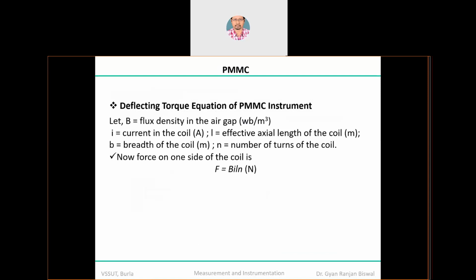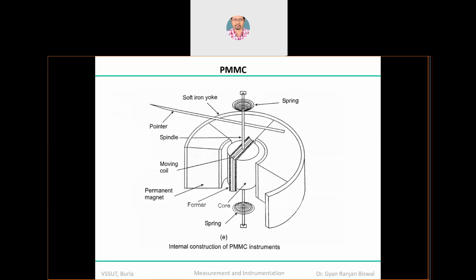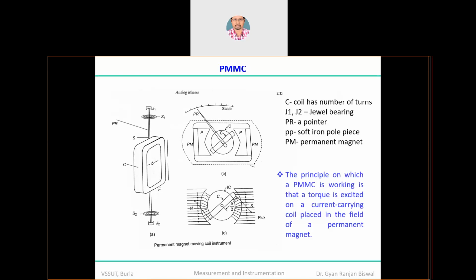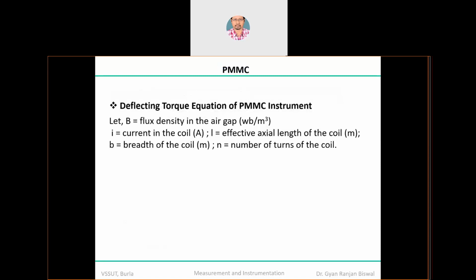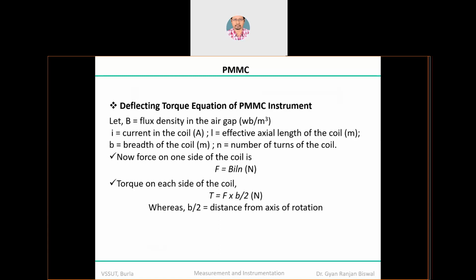So therefore, the amount of force which is exerted over one side of the coil. Okay, you look at the circuit diagram. Over one side of the coil, do you remember the total distance breadth is B, and you mentioned it is B by 2 on each side from the center point. So in one side of the coil, how much force is it going to induce? That is B into I into L into N. So in the two sides, it is B into I into L into N multiplied by 2. This is the total amount of force across the total breadth of the coil. So half of the breadth is this, therefore the torque on that particular side is B by 2.